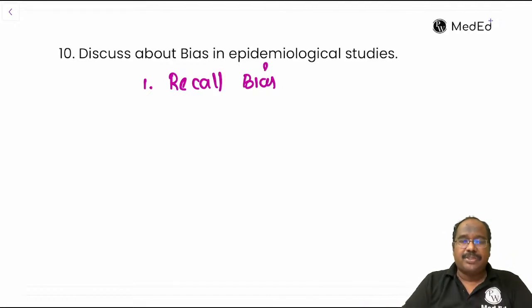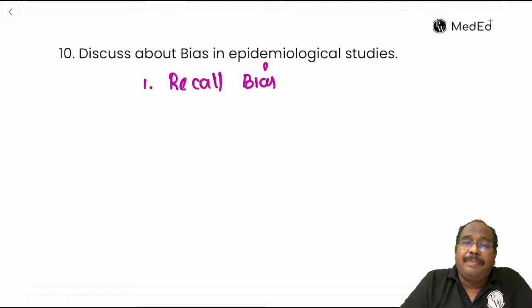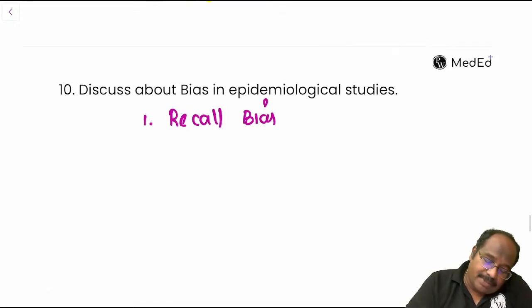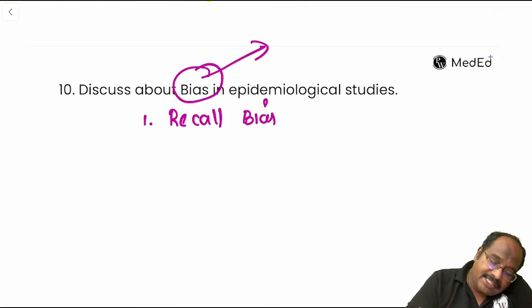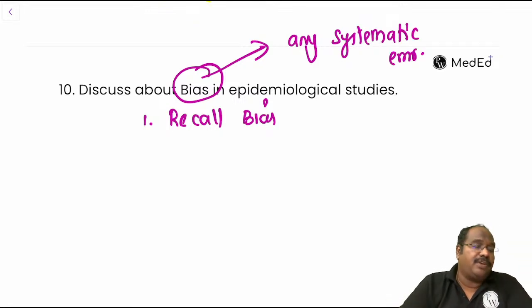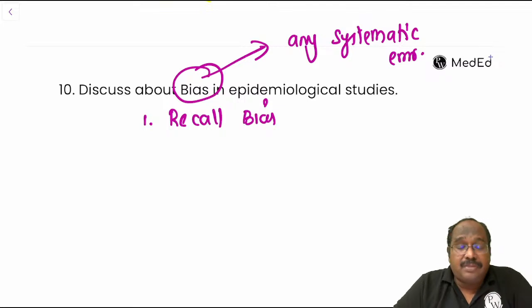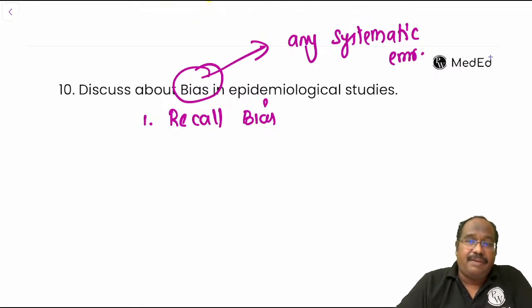Do you remember what you studied last week? Do you remember what you ate last week? No? We don't remember. Similarly, people will forget. So that is recall bias. Some will remember, some will not remember, and the information they are giving is wrong. So what does bias mean? Bias means any systematic error. Whenever we are doing research, any systematic error that happens, we call it bias. Here the person is not remembering. He may have been exposed, but he is not remembering, so there is an error in information.